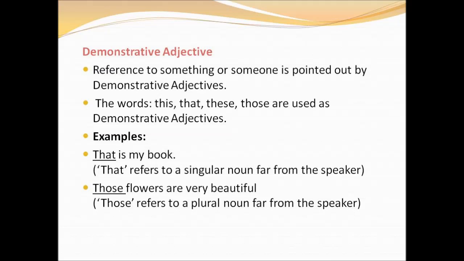For example, this is my book. Here, this points out that the book is mine. So, therefore, this is said to be a demonstrative adjective. And second example is, those flowers are very beautiful. Here, those is said to be a demonstrative adjective.